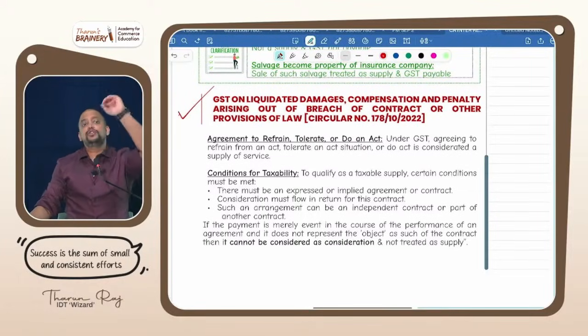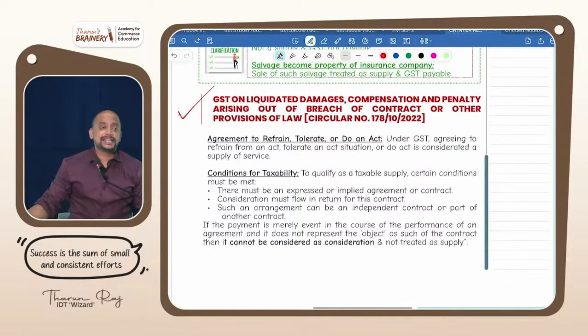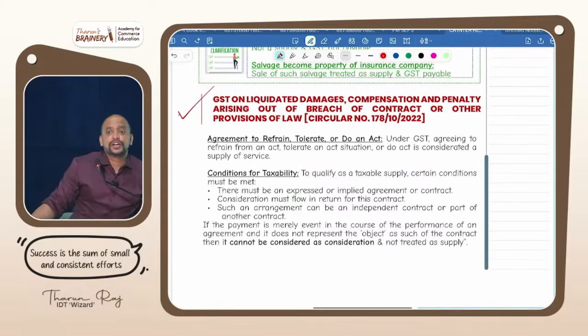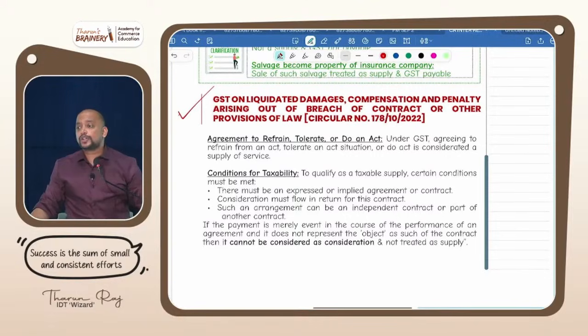In between, one more point is there, that is penalizing in nature. What is penalizing in nature? It is agreed between the parties, but the intention of that money is neither to compensate nor to tolerate, but to penalize a person from doing such an act.